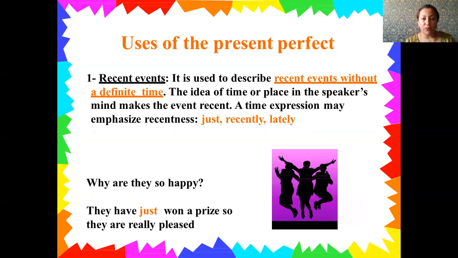This kind of present perfect can be used to describe recent events without a definite time. What does it mean? It means that mostly we never say concretely what the time is. For example, you should mostly use general information about time.